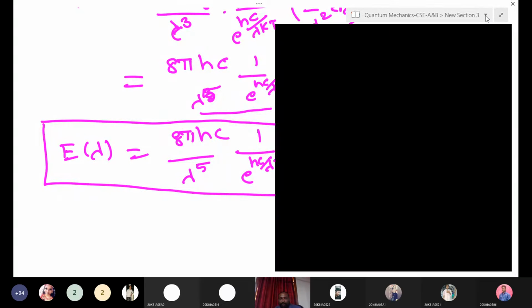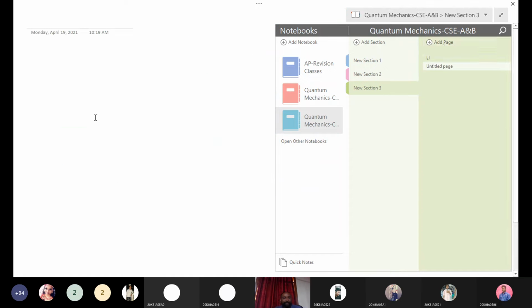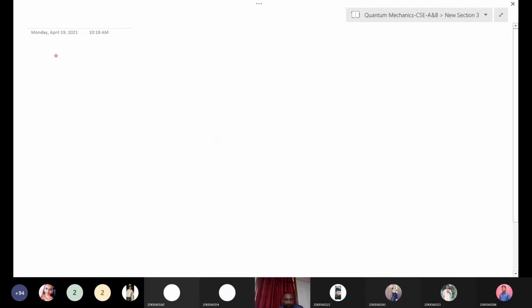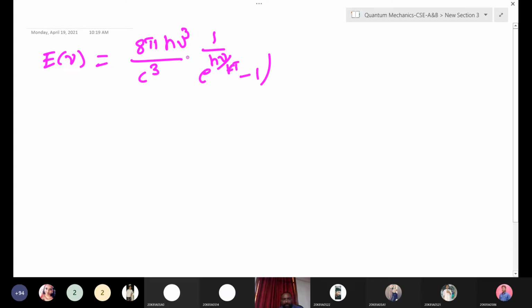Okay, now what we'll do here, we will plot the graphs. We will plot the graphs from this expression. First, E of nu is equal to what? 8 pi h nu cube by c cube into 1 by e to the power of h nu by kT minus 1. This is Planck's radiation law, right? Okay, this is Planck's law. And second one, E of nu, suppose this is the Planck's law we got.